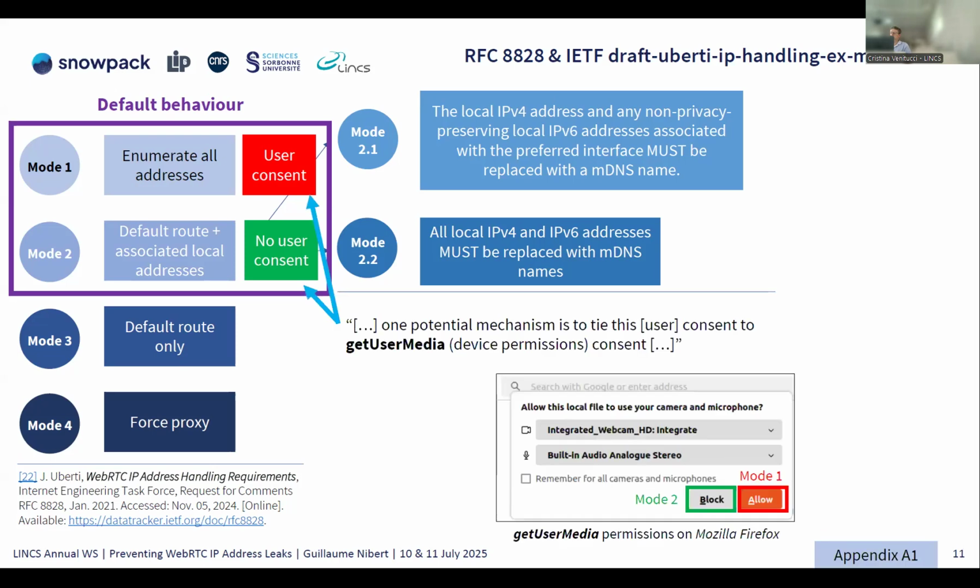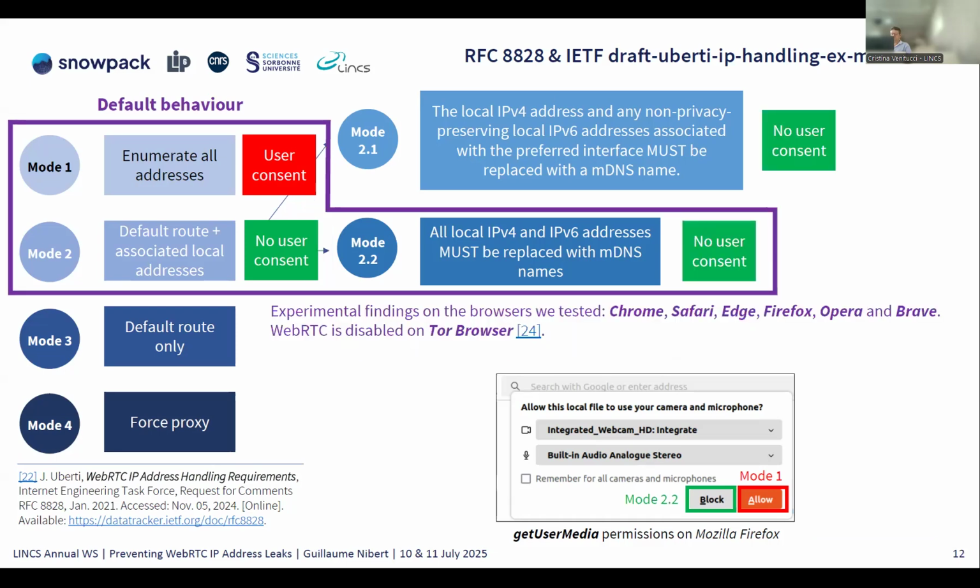The problem is with the implementation of the permission system. This is implemented by getUserMedia permission. This is the famous pop-up where you allow the web page to access your microphone or camera. So you are in mode 1 if you allow access to the camera and the microphone. Otherwise, you are in mode 2. But if you block, you won't be able to communicate with Alice and Bob, because without camera and without microphone, she won't hear you.